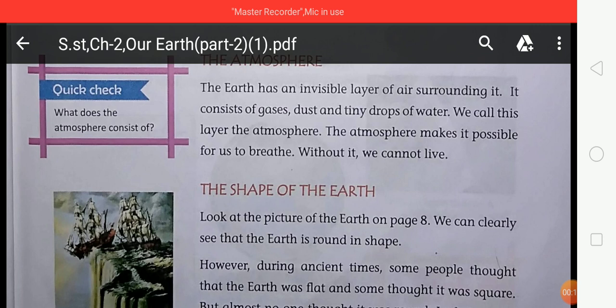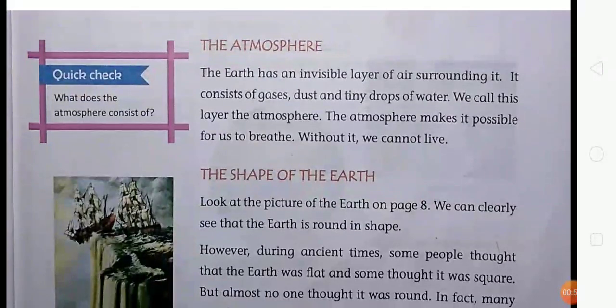So, today I'm going to describe and revise chapter number 2, and your chapter name is Our Earth. Students, this is part 2 of this chapter. In our previous video, we discussed part 1, and in this video we are going to discuss the atmosphere, the shape of the earth, studying the earth, and direction and map. These are the four topics that we will study in this video.